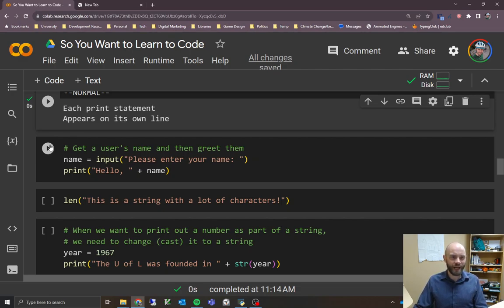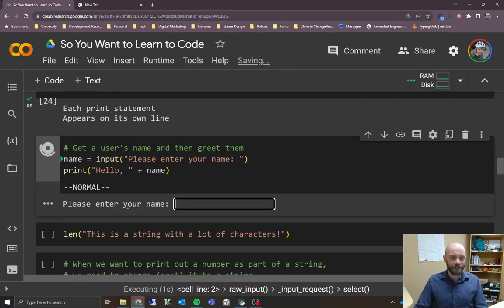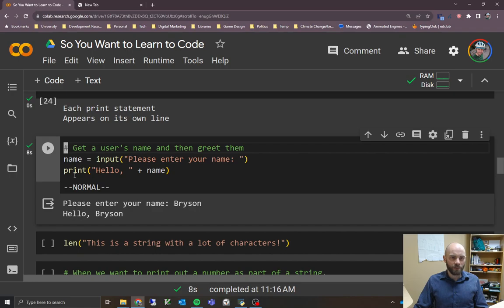So let's run that and see what happens. And we see, please enter your name, because that's our prompt that we gave it here as our argument that we passed into the input function. I'm going to type in my name, hit enter, and it will again concatenate the strings together, say hello Bryson.